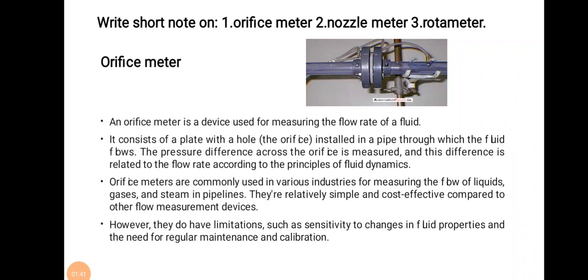Orifice meter is commonly used in various industries for measuring the flow of liquid, gas and steam in pipelines. They are relatively simple and cost effective compared to other flow measurement devices. However, they do have limitations such as sensitivity to changes in fluid properties and the need for regular maintenance and calibration.